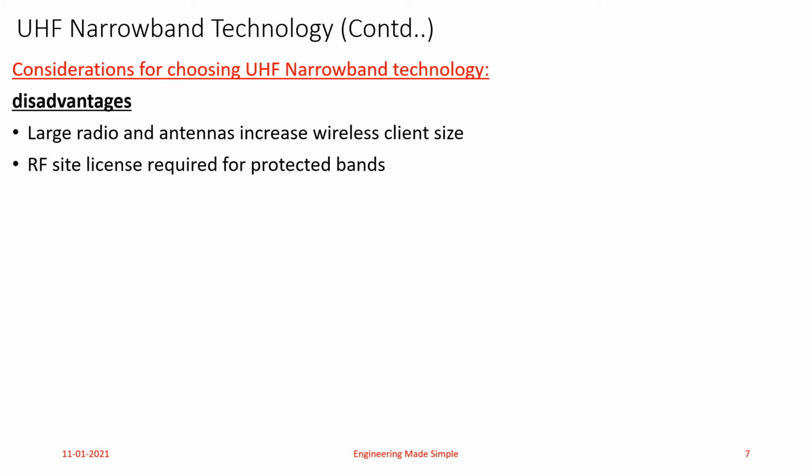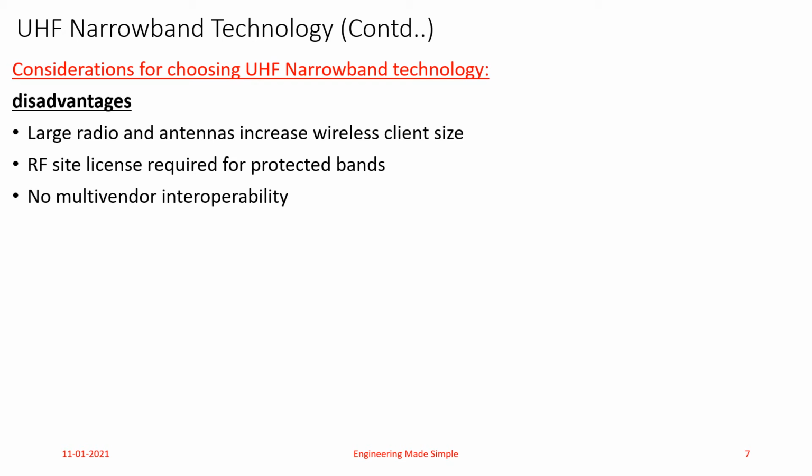And RF site licensing is required for the protected bands, that is the upper band which we discussed, 450 megahertz to 470 megahertz. And multi-vendor interoperability is absent. What is the meaning of multi-vendor interoperability? It is the ability of devices to communicate between different vendor systems to a reasonable degree and share data between these systems.